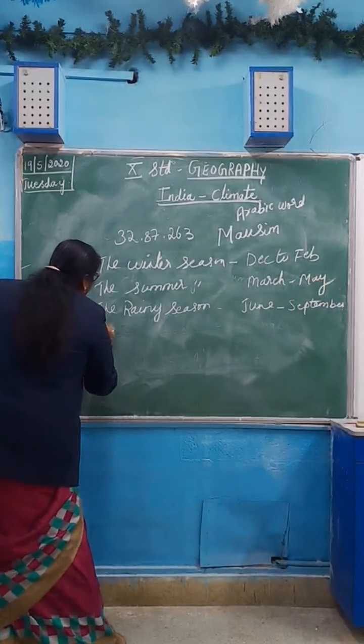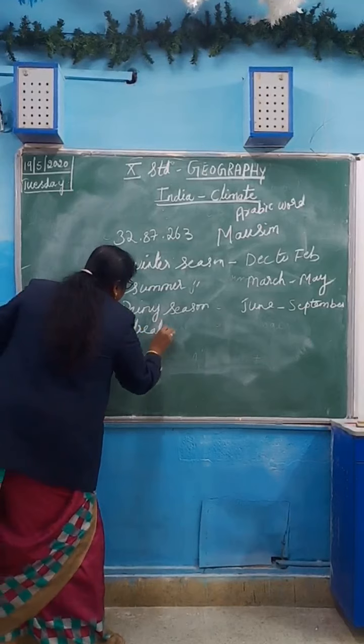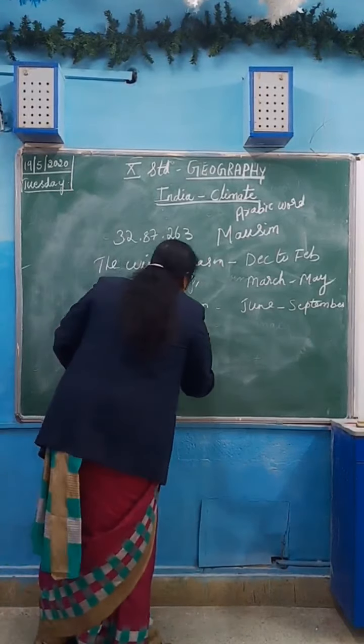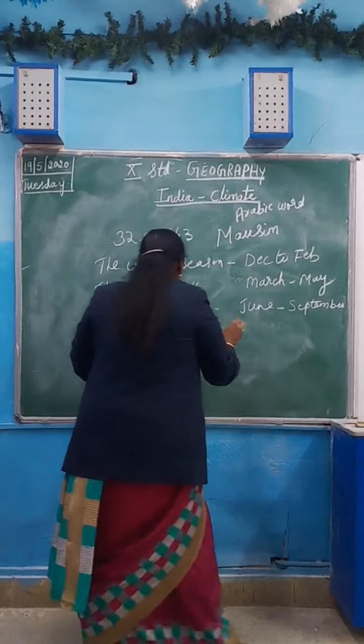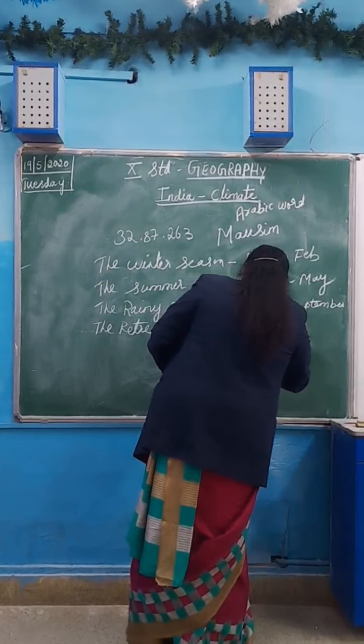Then the retreating monsoon season, from September to November.